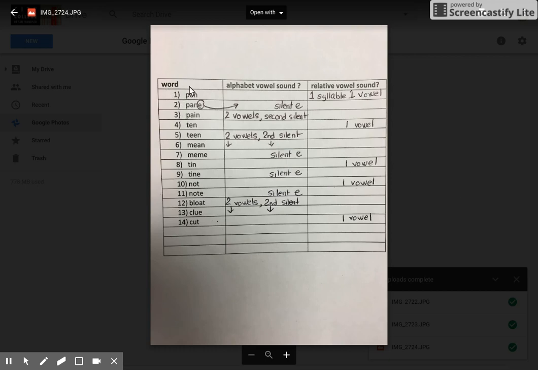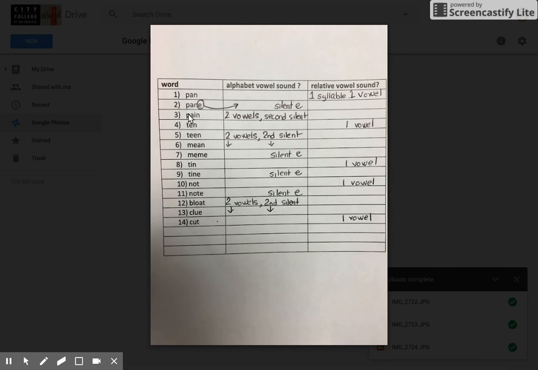Okay, let's look at how we guess whether the word has an alphabet vowel sound or a relative vowel sound using the rules in your chapter. So pan, relative vowel sound because there's one vowel in the one-syllable word. Pain, A sound because it has the silent E.